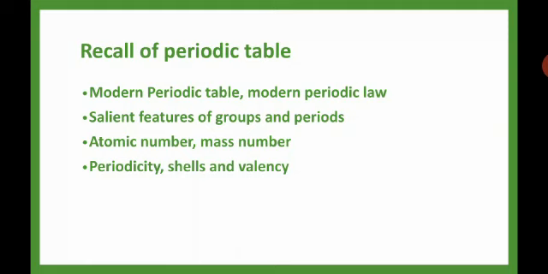Shells is nothing but how many shells are there. Electrons always revolve around the nucleus in a certain path. That path we call an orbit or shell. Next one is valency.